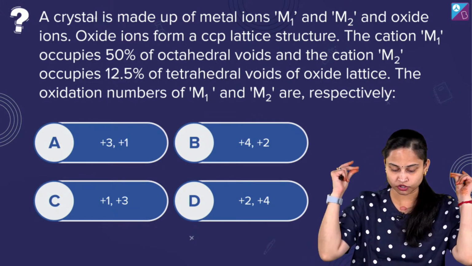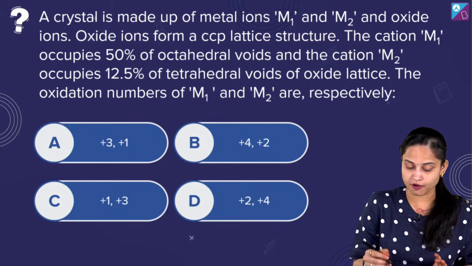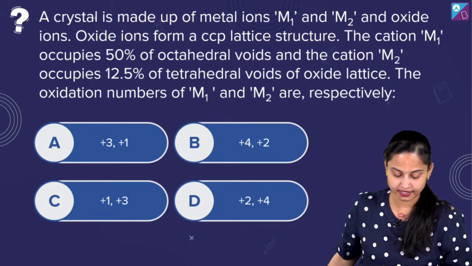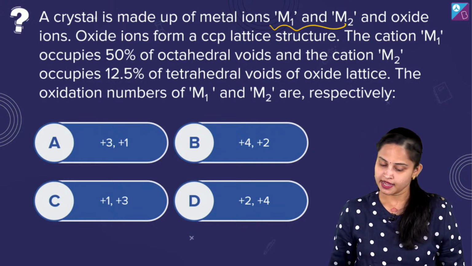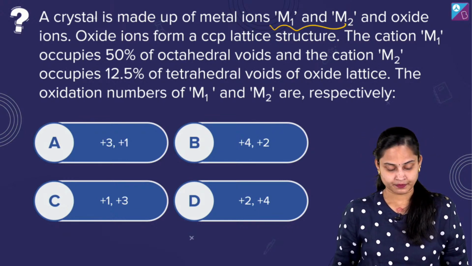Ayush saying. तो चलिए, a crystal is made up of metal ions. एक crystal है, it is made up of metal ions M1 and M2. Fine. And oxide ions.